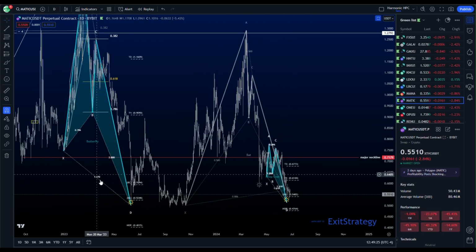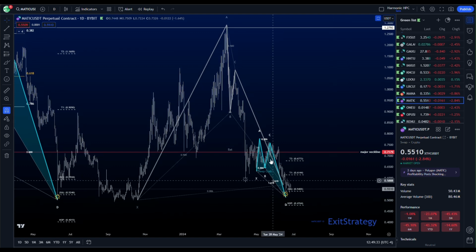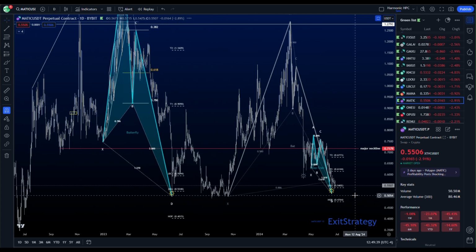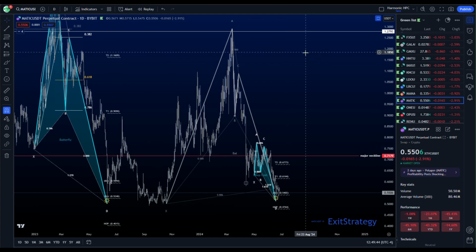Matic has two patterns. We have a large butterfly, we have a large bat, and down in here we have a deep crab. This is very similar to the prior pattern we were looking at. This is a better reaction as well. We are down here on the lows. Honestly, if Matic's going to go, this is it. This is it, guys. If Matic's going to go, it needs to do it here.